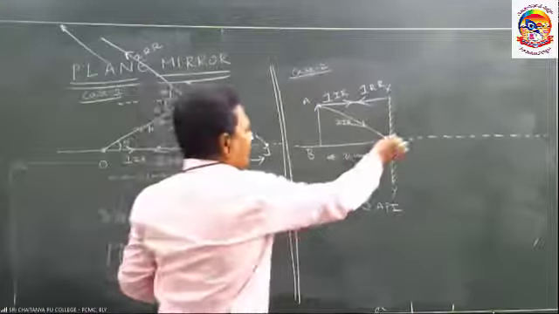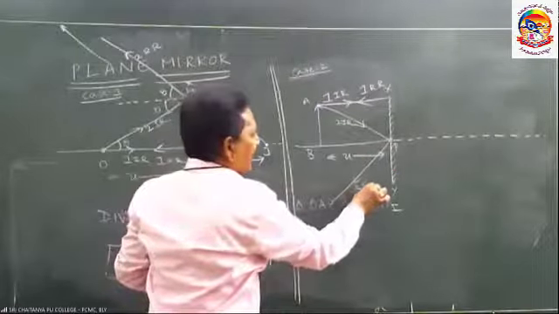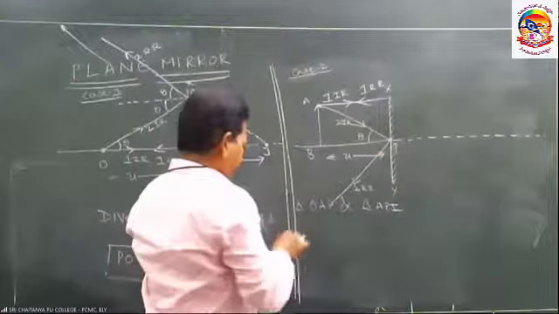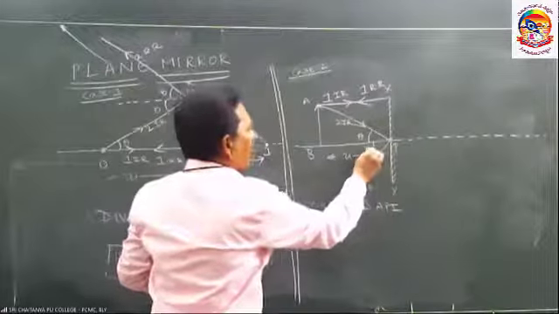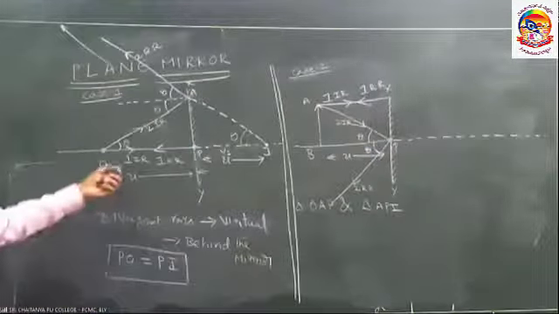Reflection will take place. This is the second reflected ray. If the angle of incidence is theta, the angle of reflection is also theta. Same as what we did here.